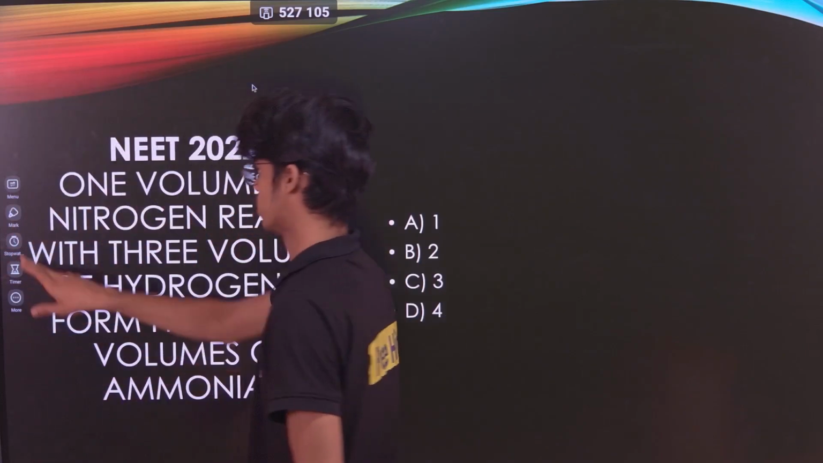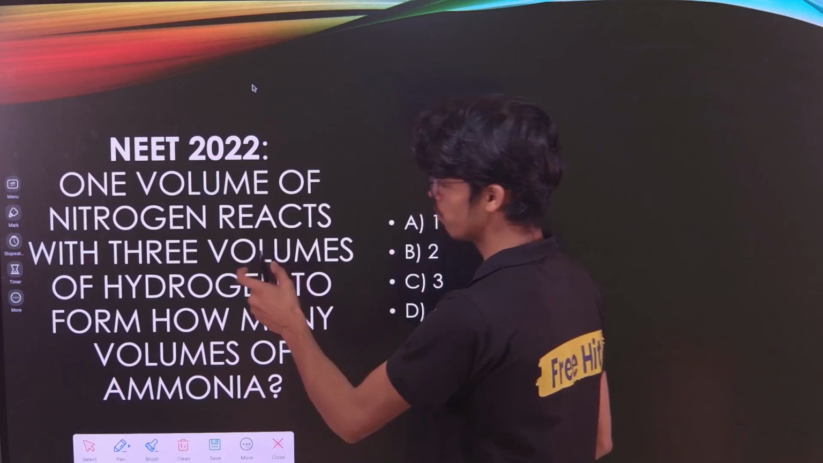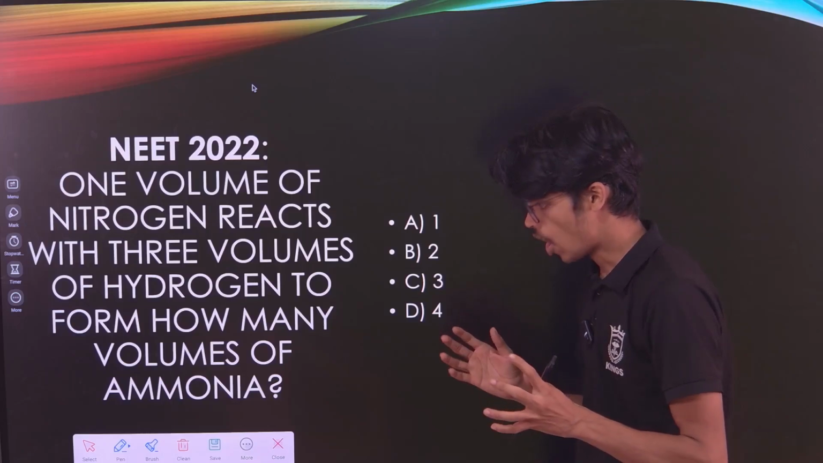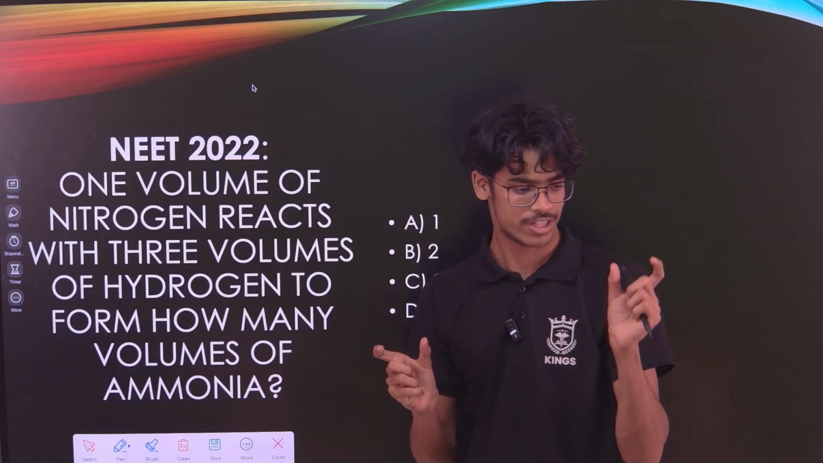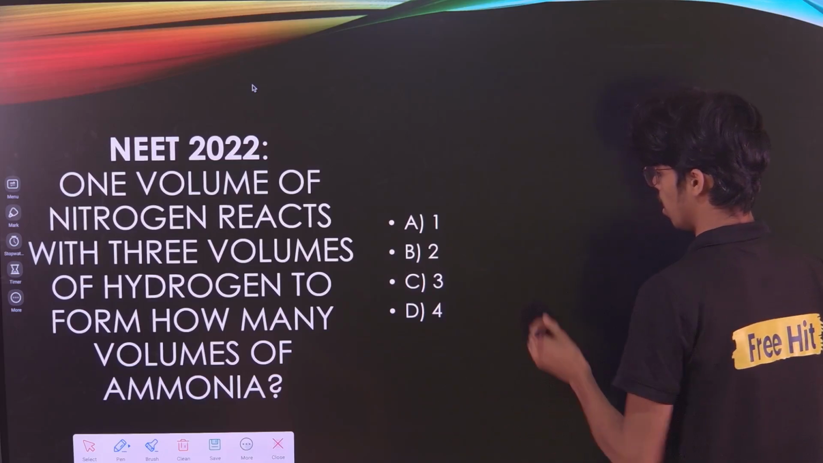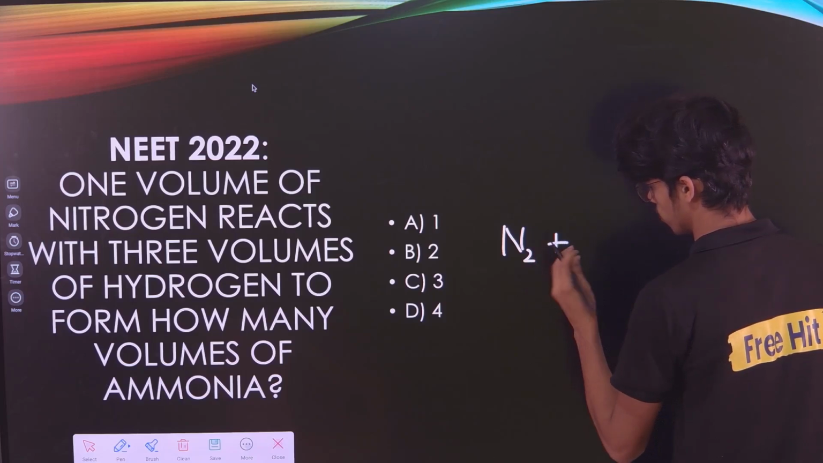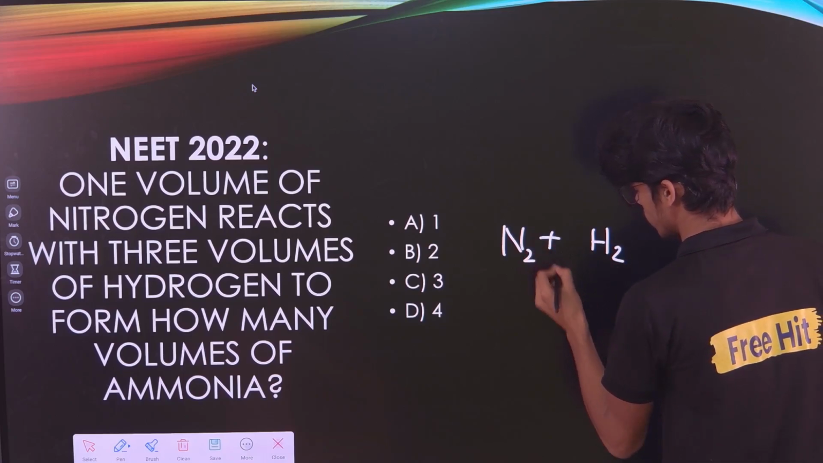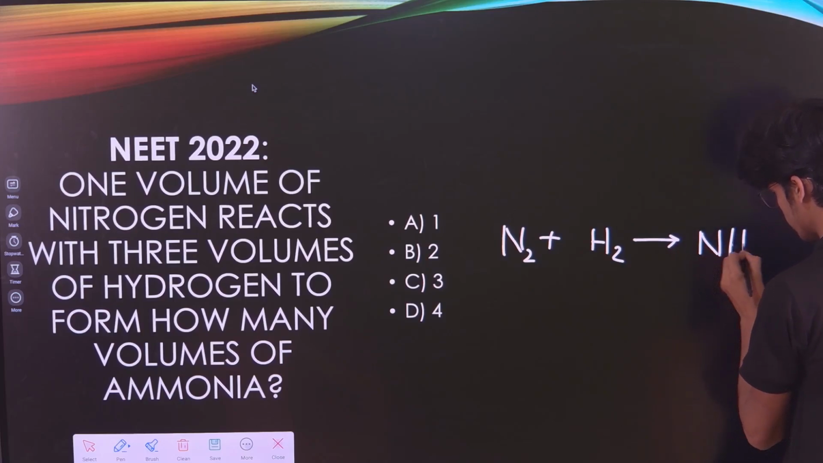We have one question over here from NEET 2022. It is asking us, one volume of nitrogen reacts with 3 volumes of hydrogen to form how many volumes of ammonia? How much ammonia will be formed? Let's see. When N2 reacts with hydrogen to form ammonia, this is the reaction, but it is not balanced.